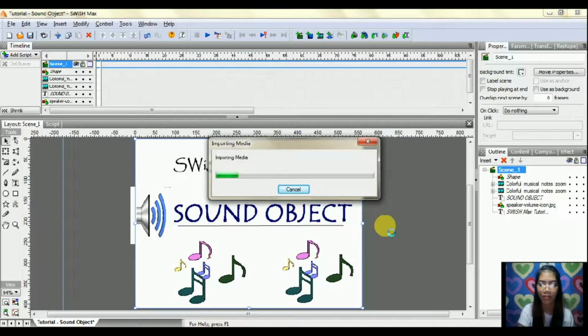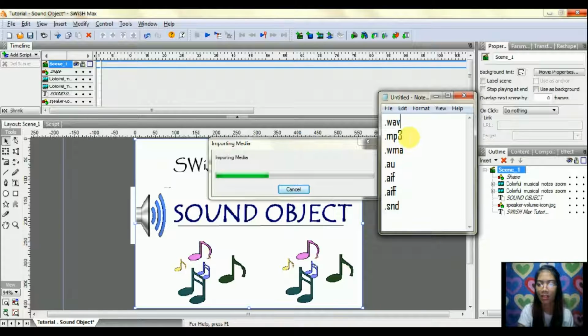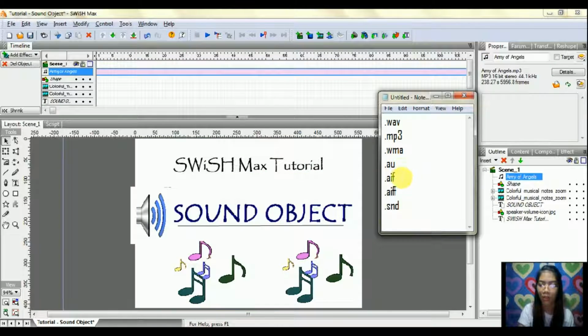The supported file formats are WAV files or .wav, MP3 files or .mp3, Windows Media Audio or .wma, other audio files such as .au, .aif, .aiff, and .snd.